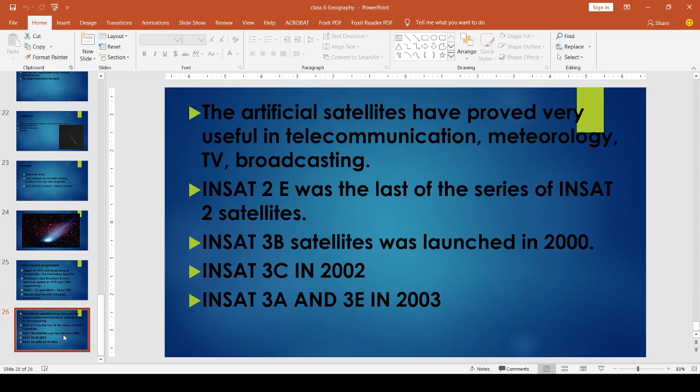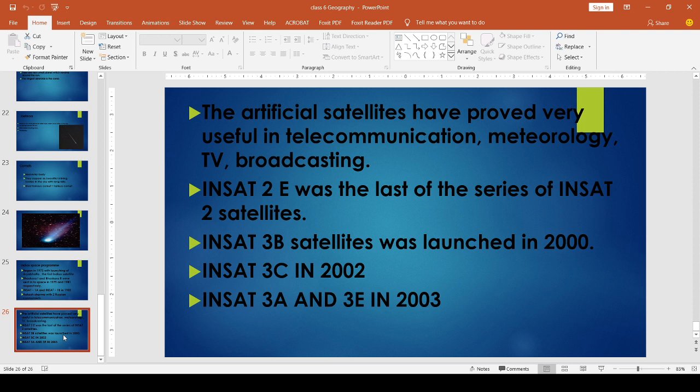Forecasting weather. In order to forecast weather, these artificial satellites are used. Then for TV signals, TV broadcasting, sometimes we can see live programs, live cricket, live football, through television. It is because of these artificial satellite signals. So artificial satellites proved very useful in these fields: telecommunication, meteorology, broadcasting, etc.